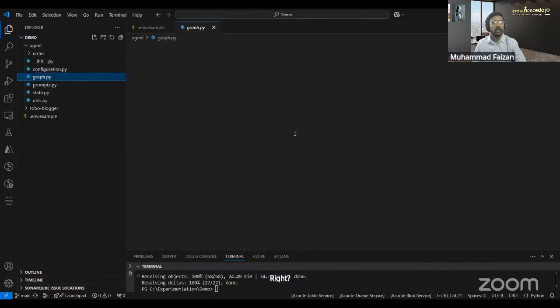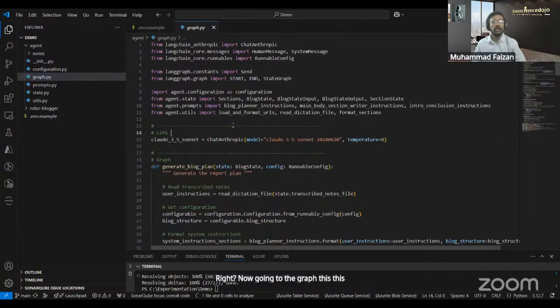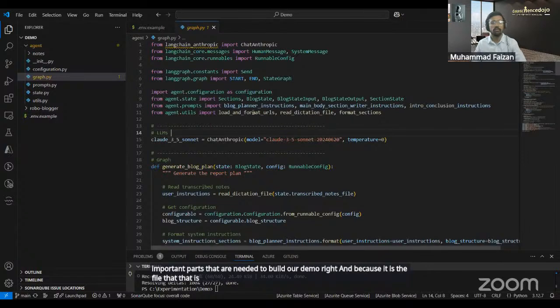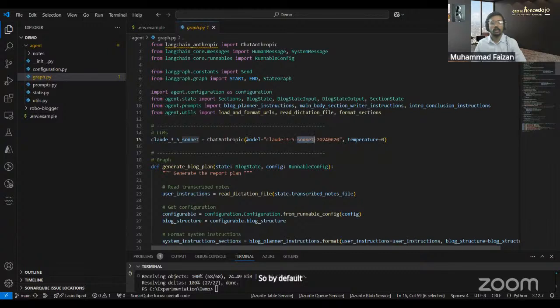Now going to the graph, this file contains all of the important parts that are needed to build our demo, right? Because it is the file that is doing all the heavy lifting of the code. By default, they're using Claude from Anthropic, and we will replace it with GPT-4o.